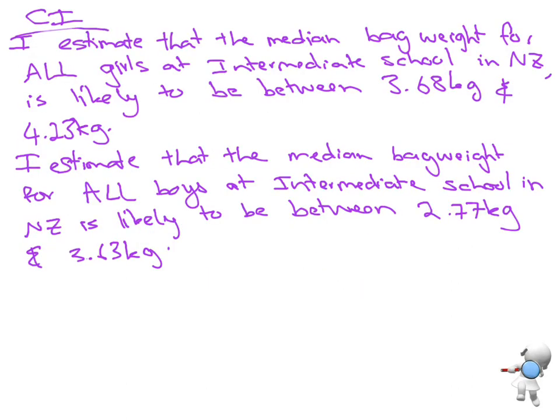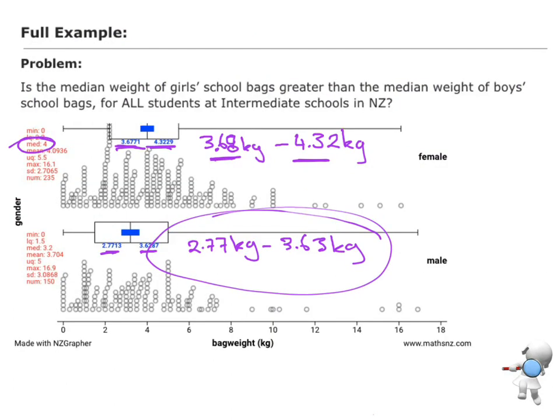Okay, so that's the first part, our confidence interval interpretation. Now we need to answer the question. That means we have to decide whether we can make the call. So let's think about the confidence intervals on a number line. The male confidence interval goes from 2.77 up to 3.63.